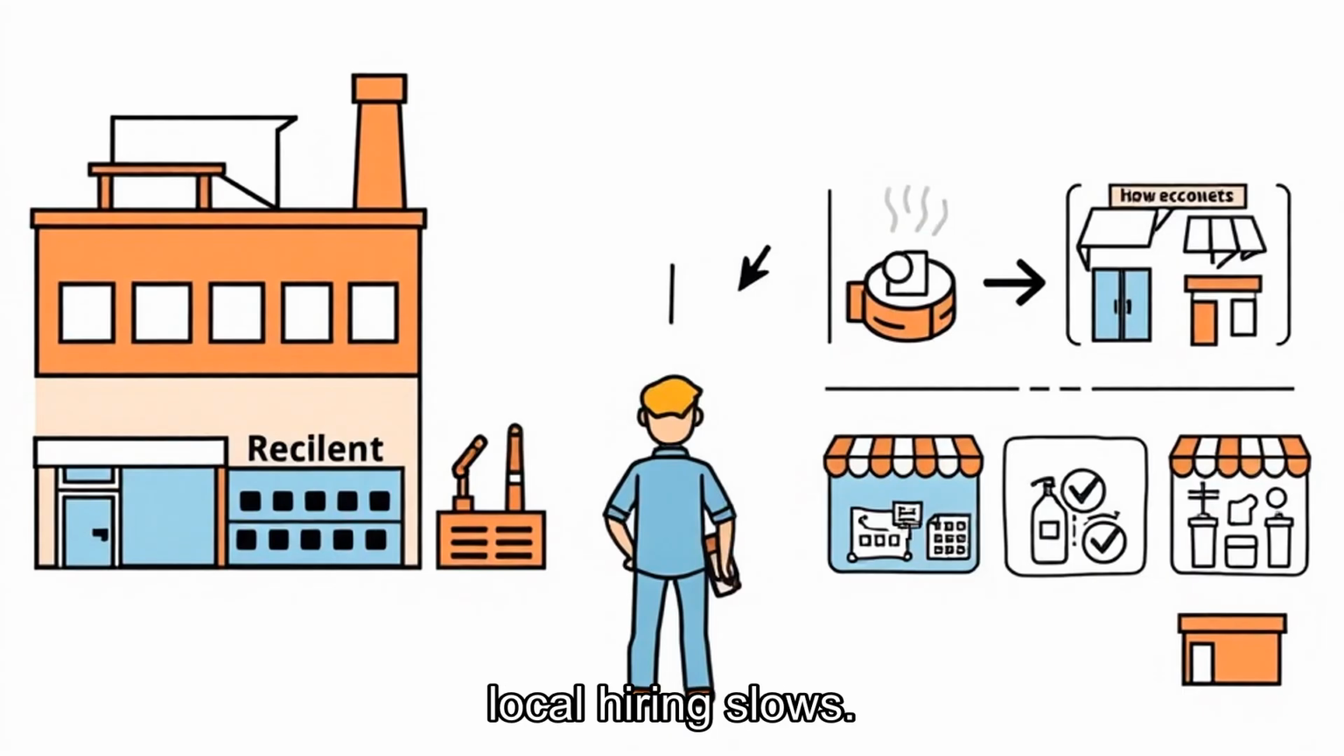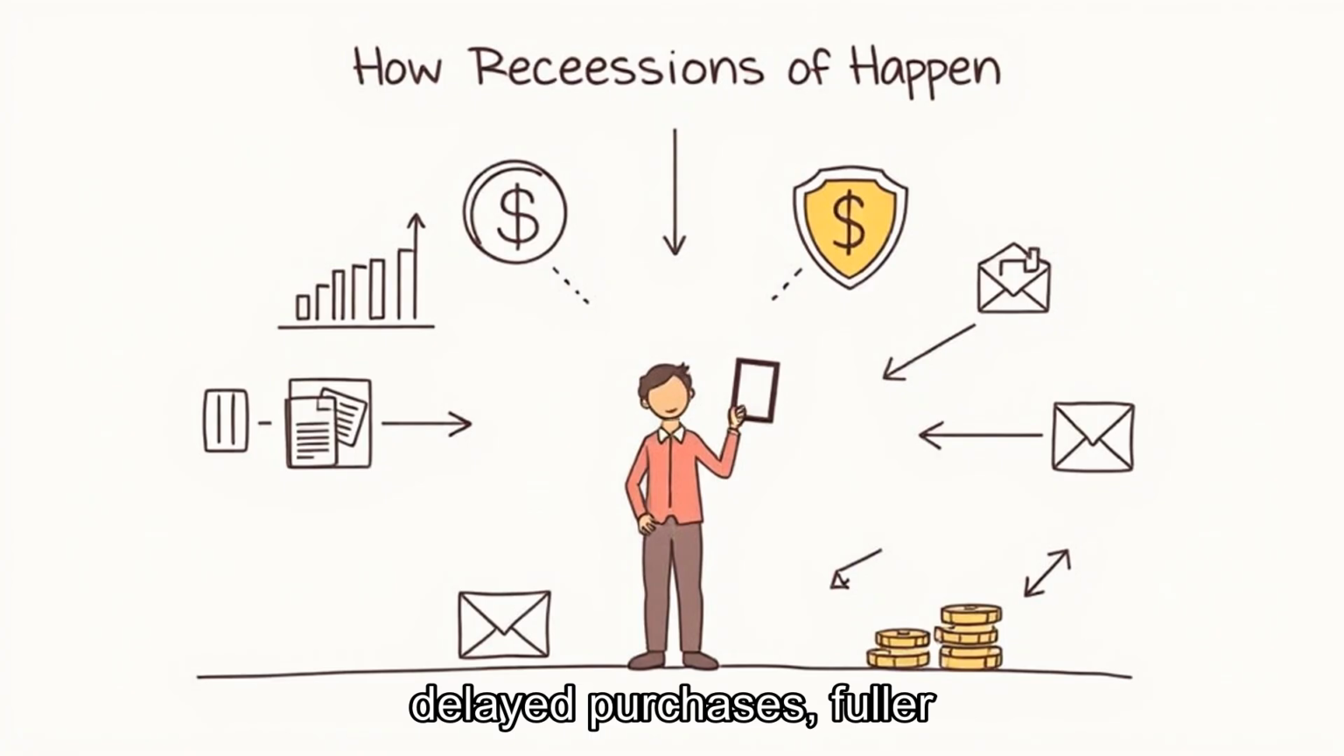The early signs may appear in shorter shifts, delayed purchases, fuller inventories, and small businesses noticing that regular customers have become more careful. The early signs are often ordinary: fewer orders, delayed hiring, cautious customers, and local businesses feeling a slowdown before the national label arrives.